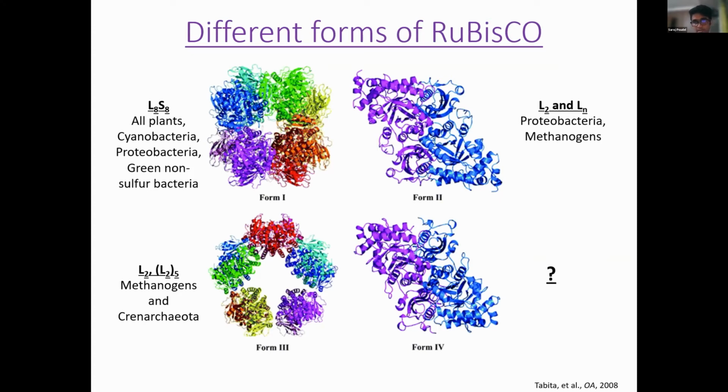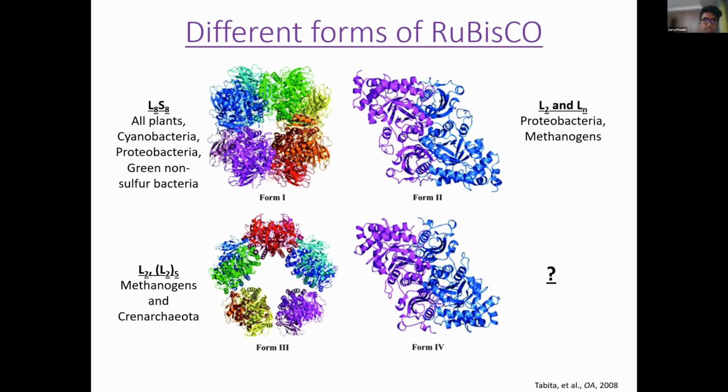It's found in proteobacteria and methanogens. Form 3 is found in methanogens and Thermoproteota, a phylum in Archaea, and the structure varies: it comes in dimeric or pentameric, so 5 subunits. And lastly, form 4. Structurally, it's similar to Rubisco, but we don't really know the function yet.